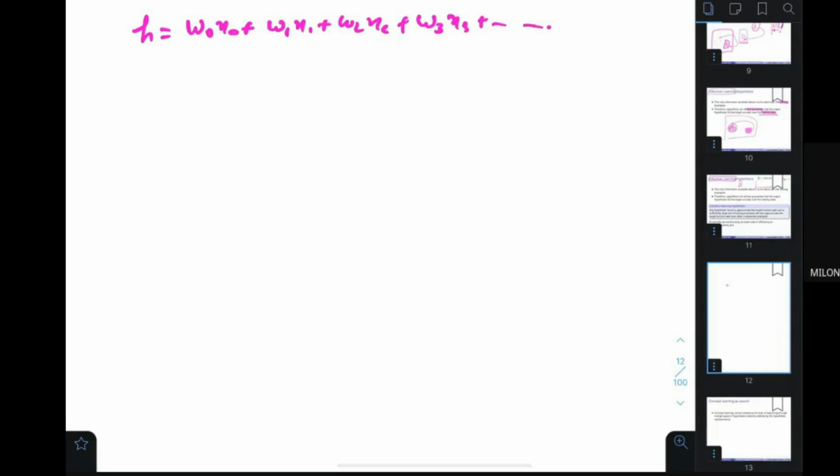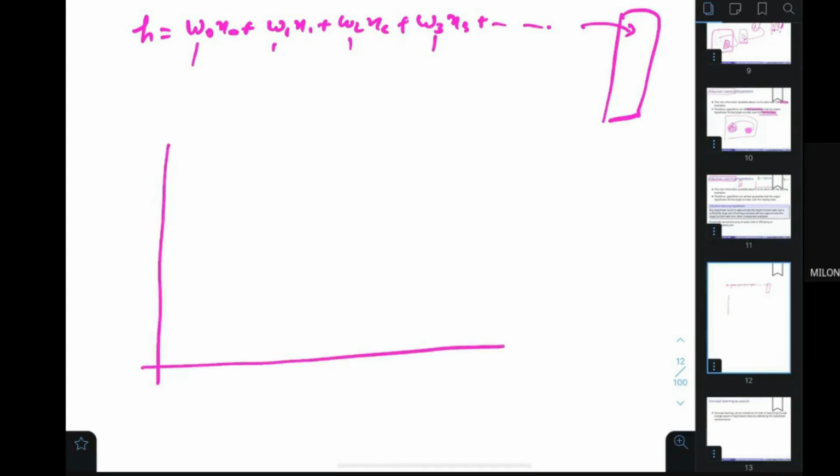We had data, and on this data we wanted to fit this hypothesis to find the right parameters, the right values of the W's. We have seen a graph shown to us where on this side there is model complexity and on this side there is error.